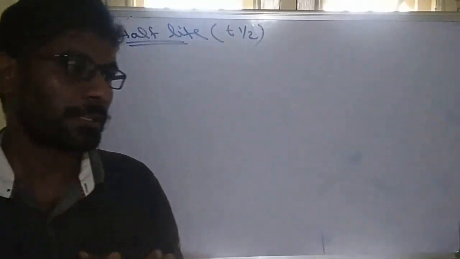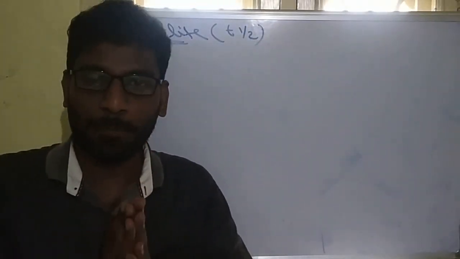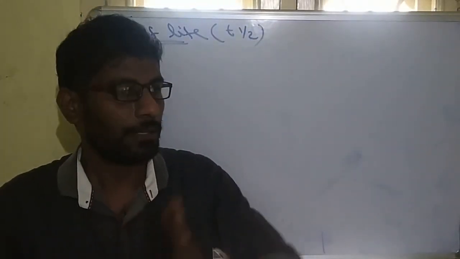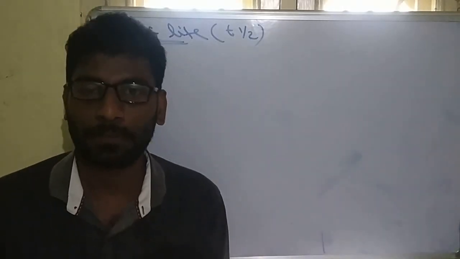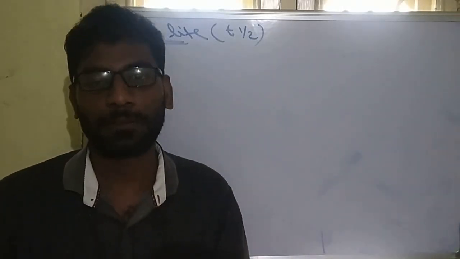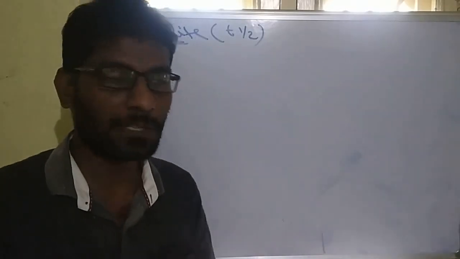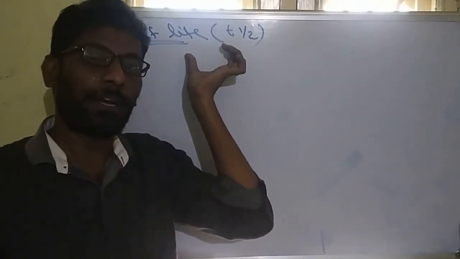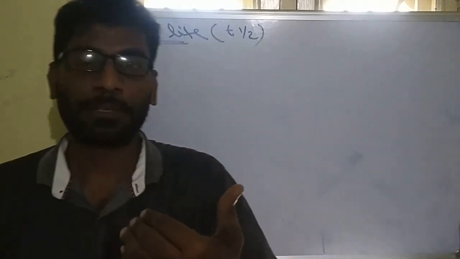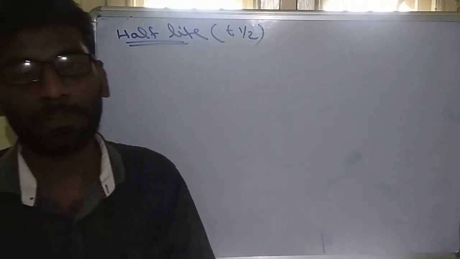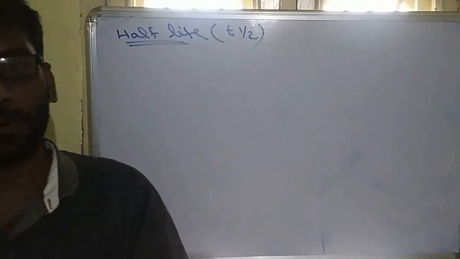So in any reaction, how much time is required for the initial amount of reactant to be converted to half the amount is called half-life. In simple definition, it is the time required to decompose the initial amount of reactant into its half amount.